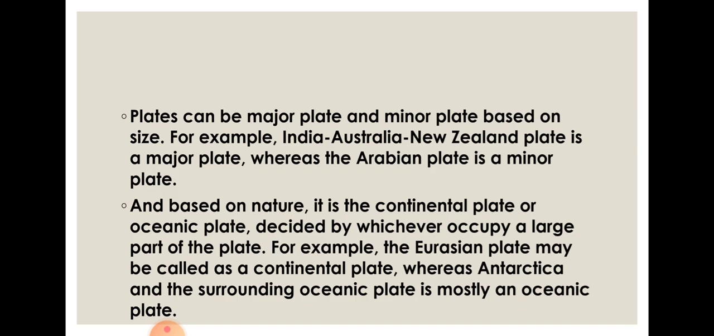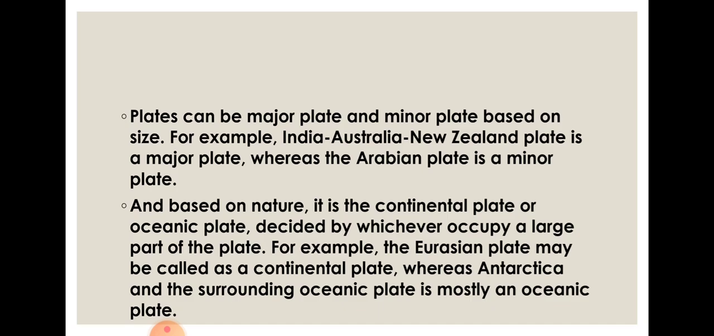Plates can be major plates as well as minor plates according to their size. According to the size of the plates, we give them the name. These plates are the major plates, these plates are the minor plates. Suppose the Indo-Australian plate includes India, Australia, New Zealand, and all these continents. So it is large in size, so we call it a major plate. But side by side, the Arabian plate, where you can see only the Arab part, is a minor plate.